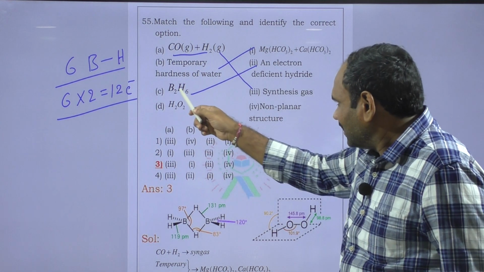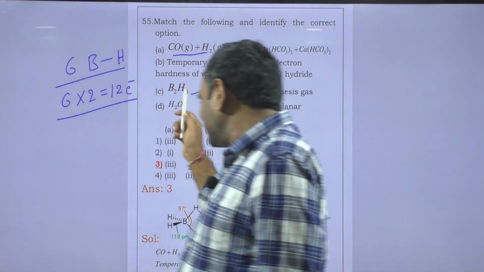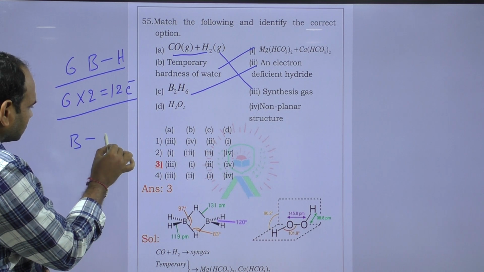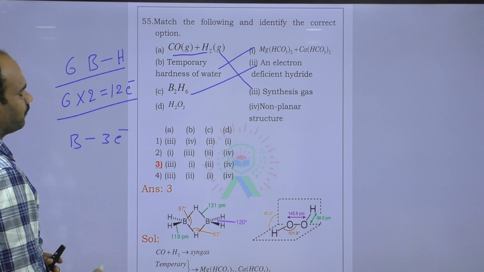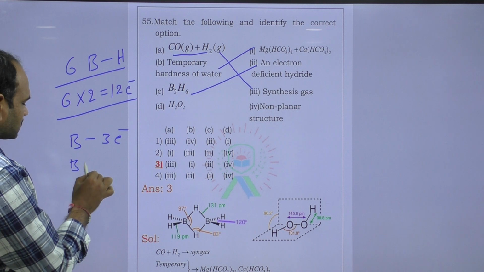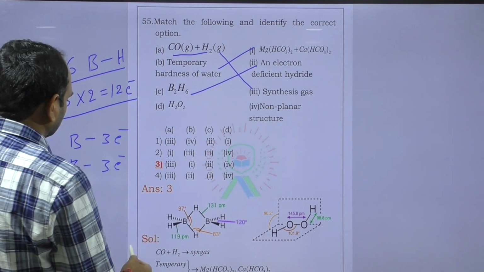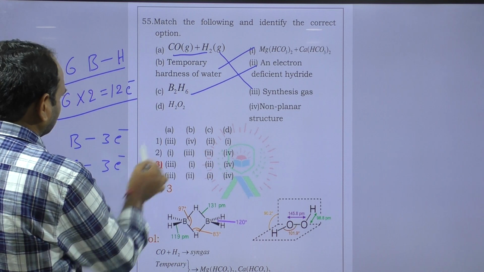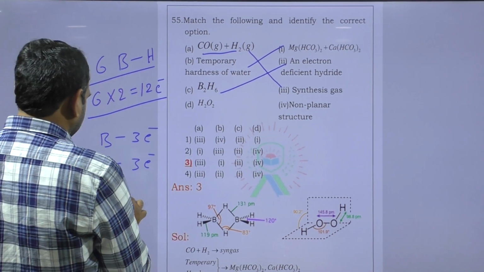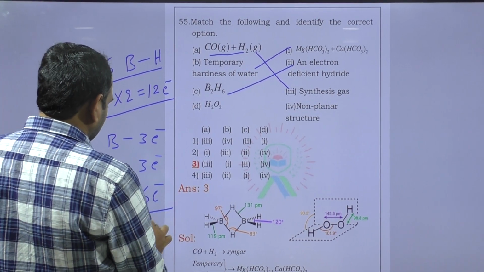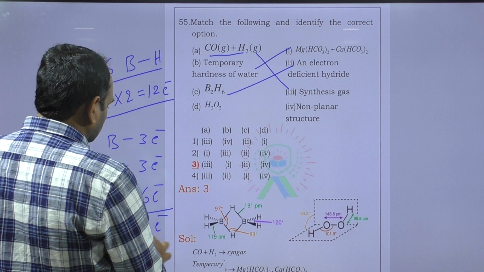Each boron contains 3 electrons in its valence shell, so 2 borons give 6 electrons, and 6 hydrogens give 6 electrons. That's why totally 12 electrons.